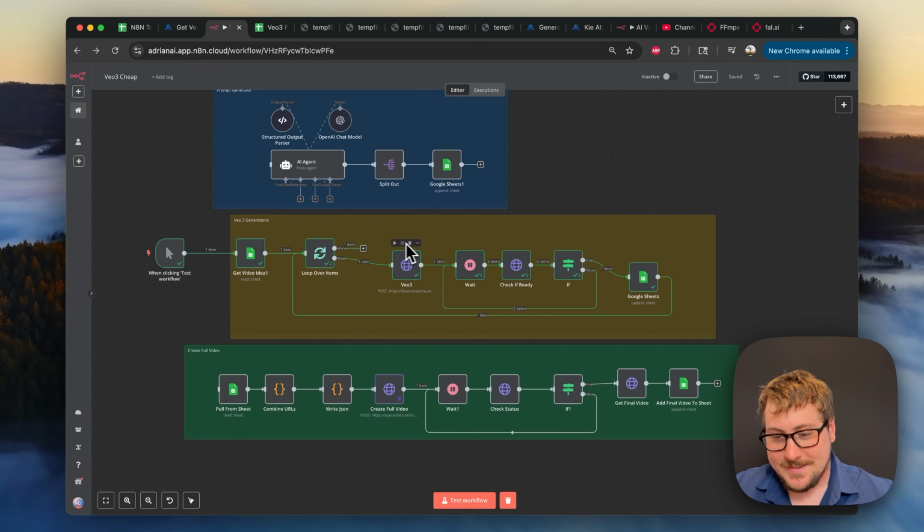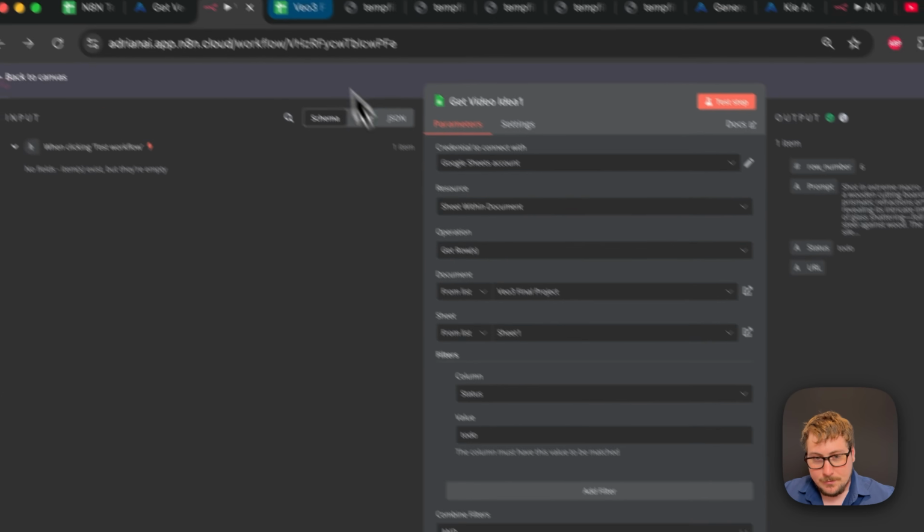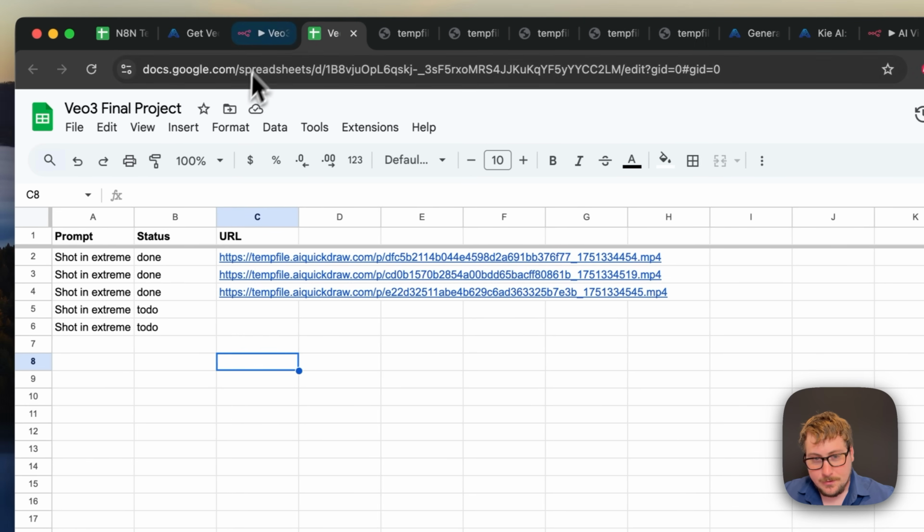Okay, I filmed this section and then I found a bug, so I fixed that bug. You may notice it looks a little bit different, but this is going to work much better. So I'm going to be going over the VO3 generation section of this automation. The first thing we're getting is this Google Sheets. We're going to this Google Sheets and we're getting all the to-dos.